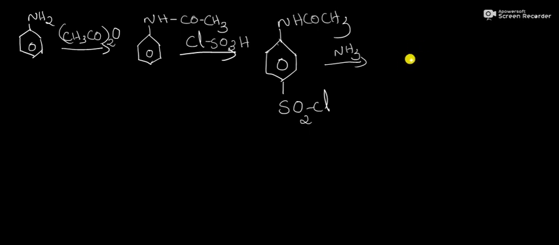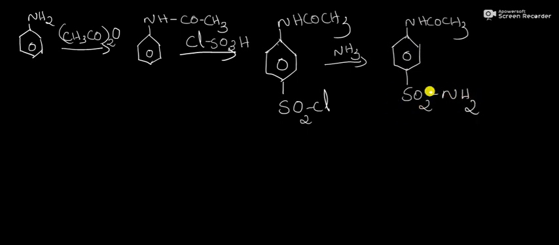That is, by the elimination of HCl, we get C6H4 NHCOCH3 SO2NH2. That is our N-acetyl sulfanilamide, which on hydrolysis